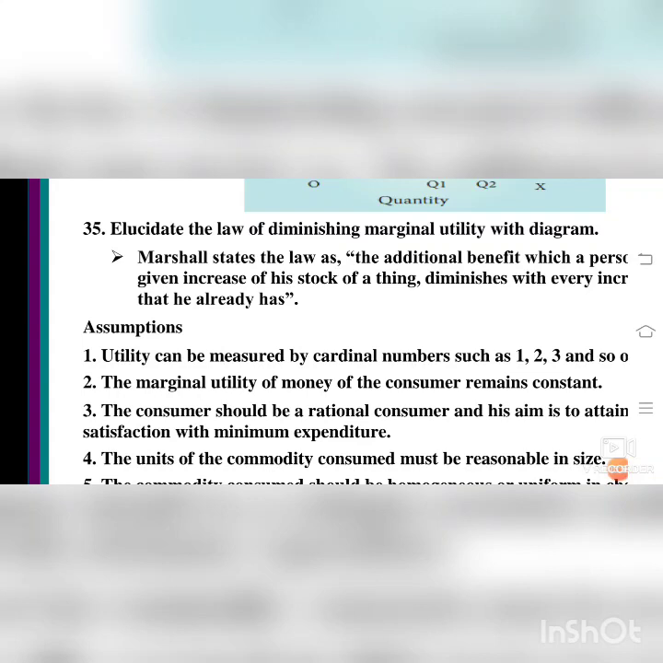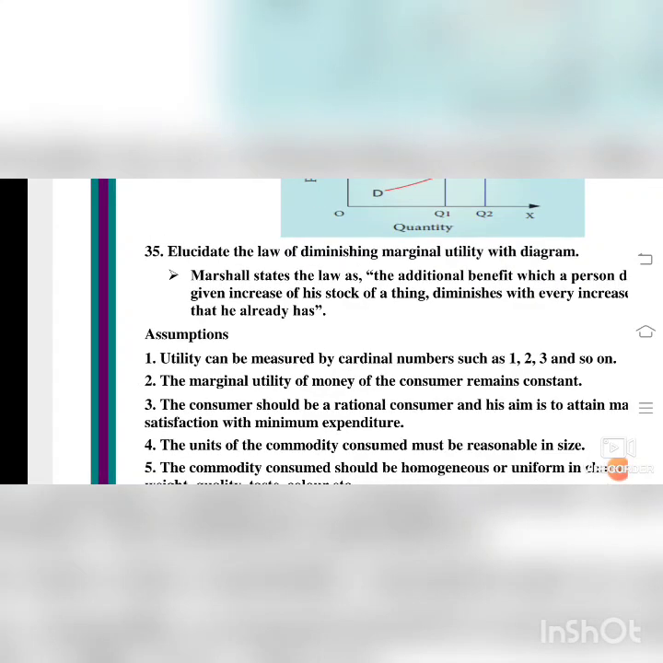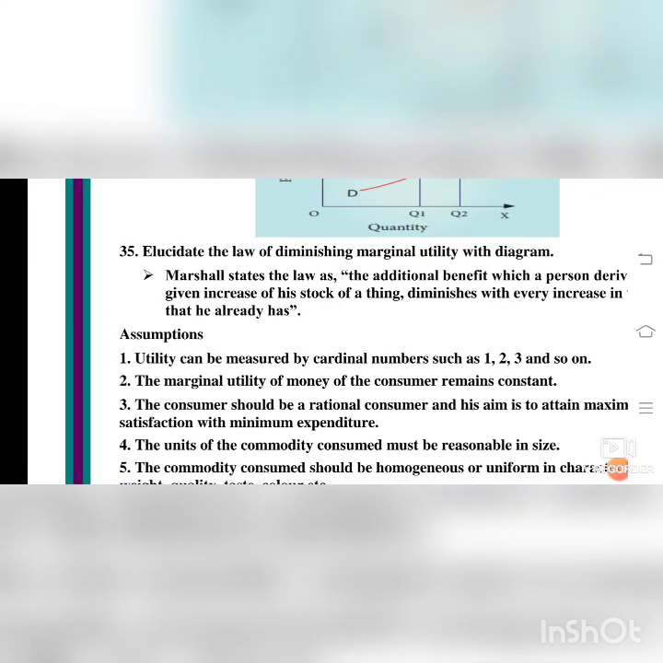Your usefulness will decrease. Assumption: utility can be measured by cardinal numbers such as 1, 2, 3 and so on. The marginal utility of money of the consumer remains constant. Money means the income must remain constant.